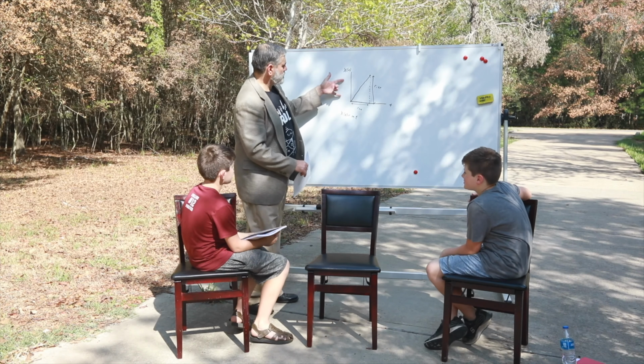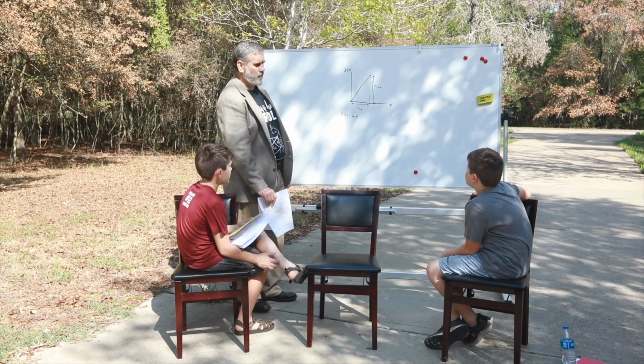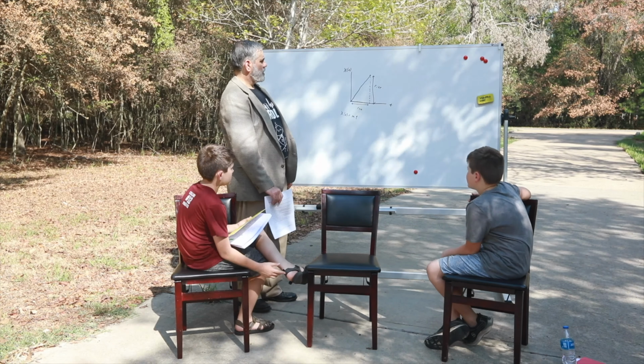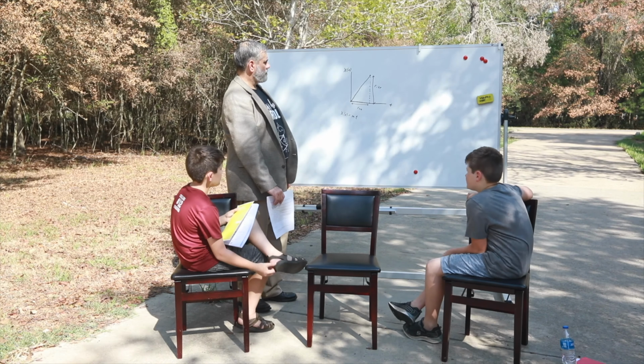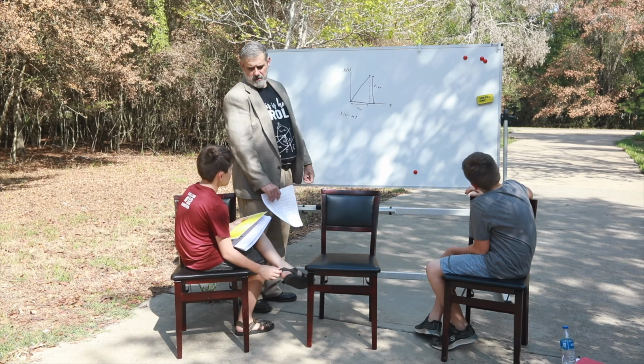What are the units on the slope? What is the slope measuring? What is the rise measuring? What is the run measuring? What's the ratio of rise to run? The rise is x and the run is t. Well, it's this x position minus this x position. What do we call that?